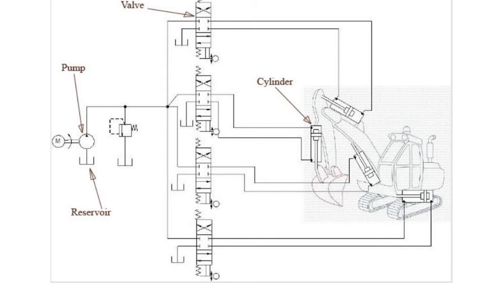This is a basic diagram of a fluid power system, or an example of a fluid power system. Here we can see the hydraulic crane. This is an example of a hydraulic crane. Here there is one reservoir, again there is a pump, a pressure control valve, four direction control valves and four actuators.